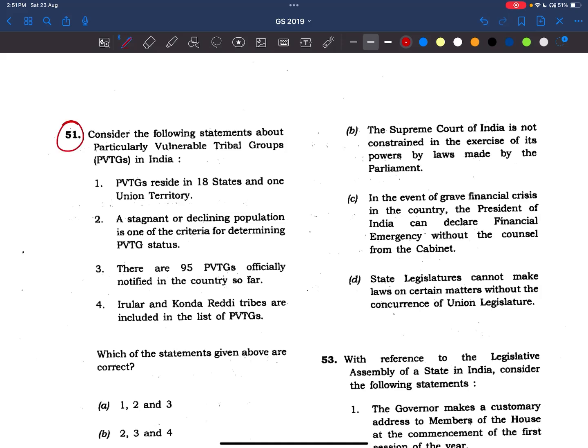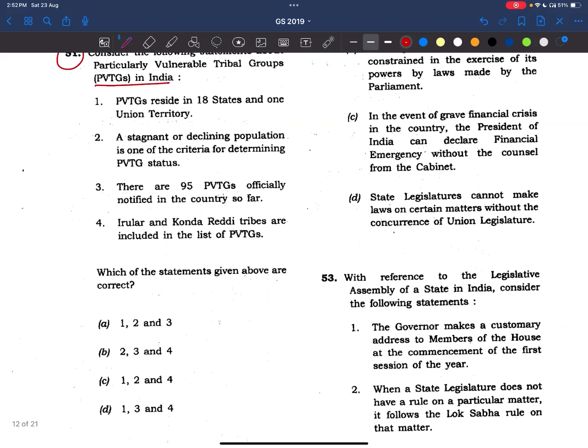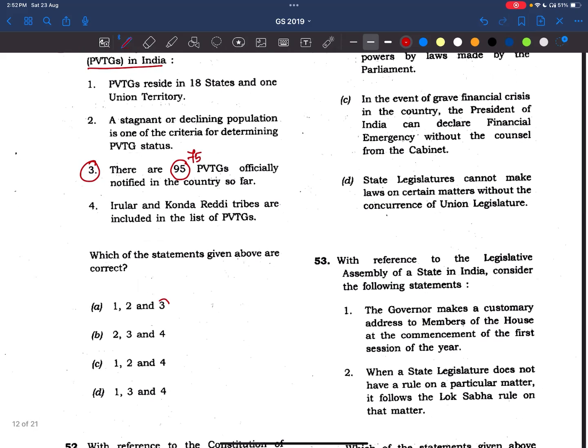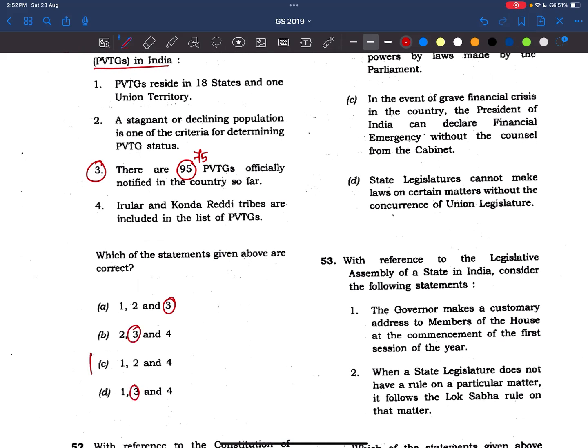Consider the following statements about Particularly Vulnerable Tribal Groups, PVTGs, in India. See here, in the third statement, it says there are 95 PVTGs officially notified in the country so far. We know there are only 75 PVTGs, right? So the third statement is wrong, and the answer is 1, 2 and 4. Simply if we know the number, we get the answer.